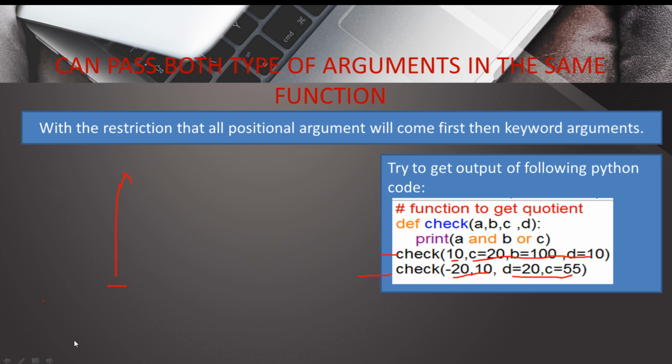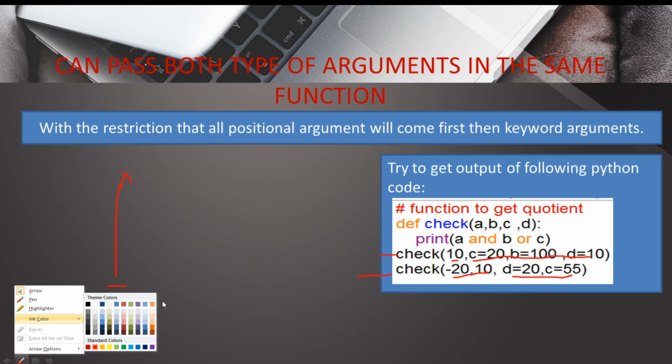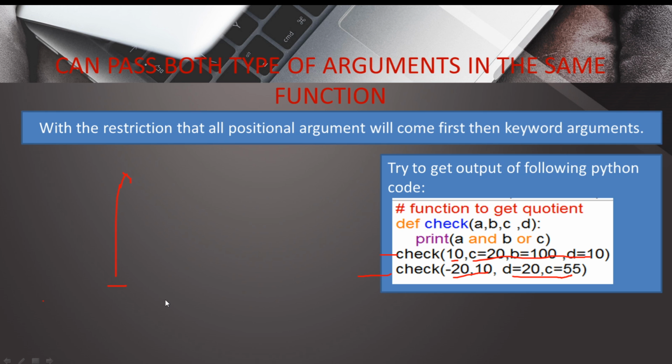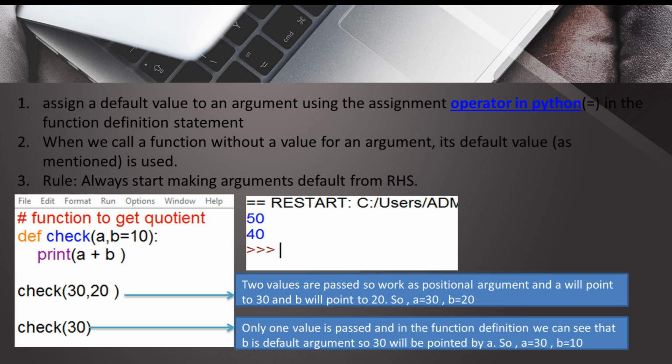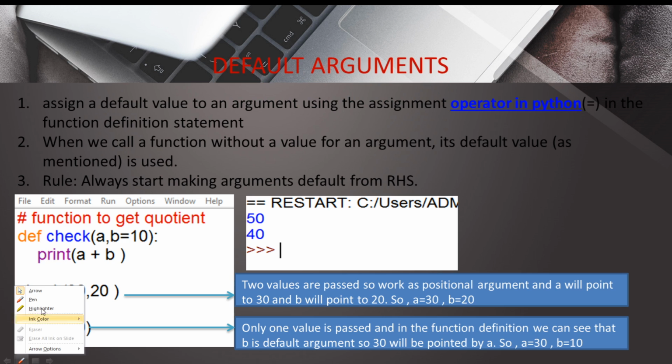In the last class we have seen two types of arguments, keyword argument and positional argument. Now we will see the default argument. In this type, the value of the argument is passed at the time of function definition. This is the default argument, where the value of the argument is passed in the function definition statement.